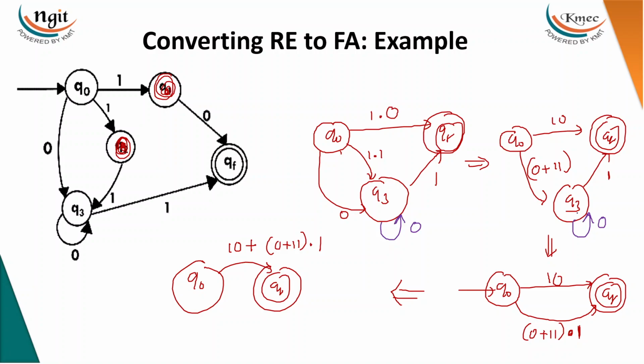Here we have the 0, not changed here. Now, whenever you are removing Q3, we have a self loop, right? How to remove the self loop? By just writing 0 star 1. I'm going to say that (0 plus 1 1) 0 star 1. So same thing you can write here, (0 plus 1 1) 0 star 1. I explained without confusing you with the self loops earlier. Then we can go for the star, simply add it, nothing more than that. So this is the regular expression for this finite automata.